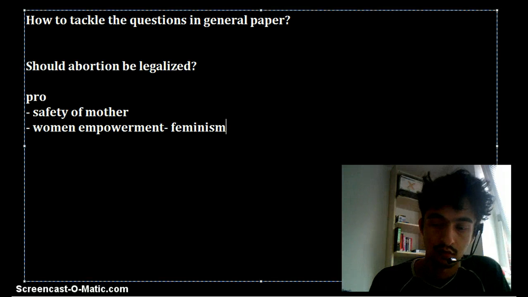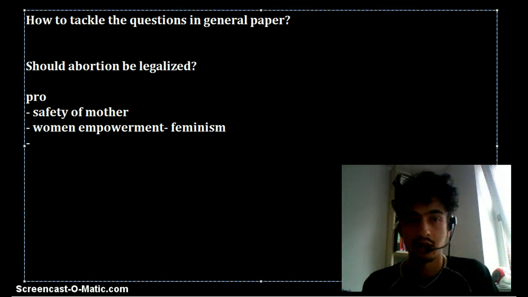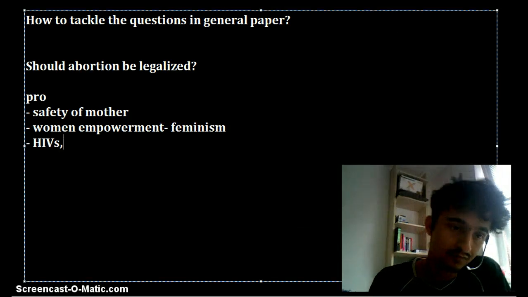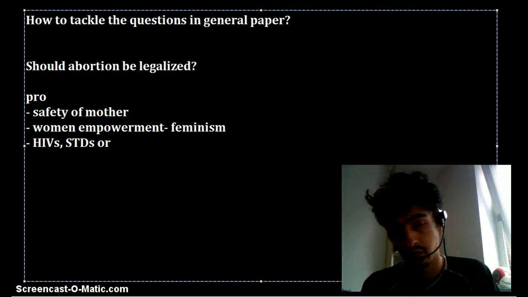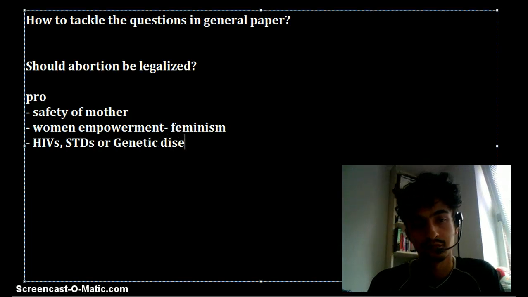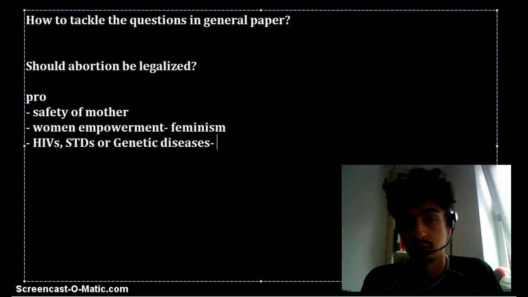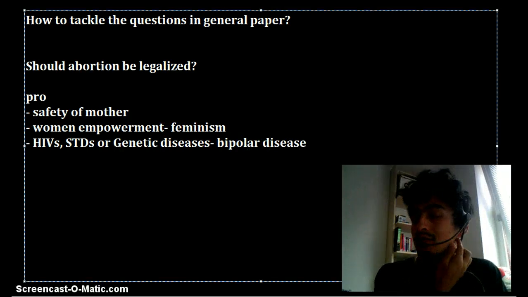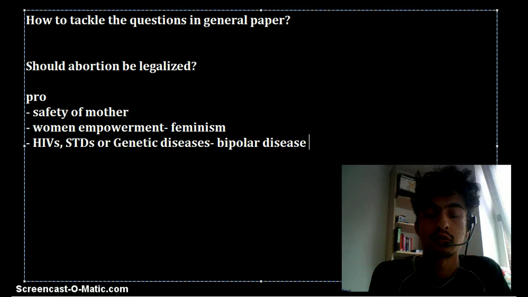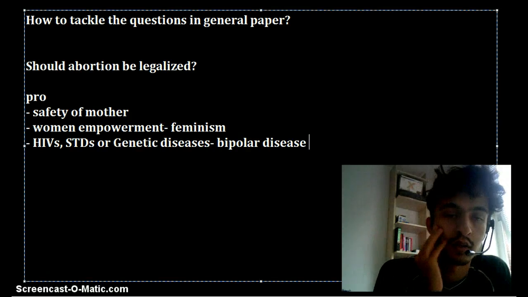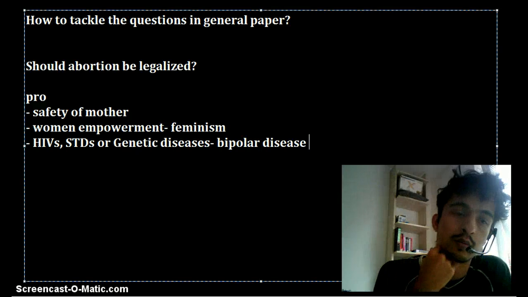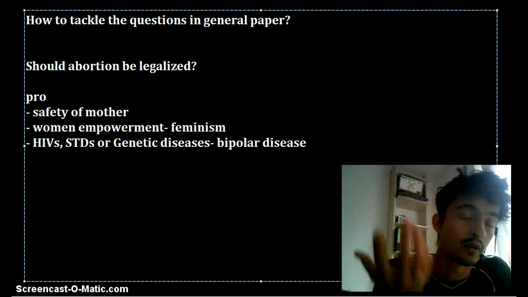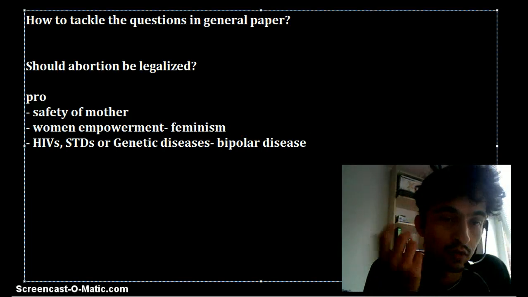Okay, and third, I could keep on saying that abortion should be legalized if there are cases of HIV or STDs, or in certain cases genetic diseases. The particular one that I have is bipolar disease, and this is genetic, so the likely chance that I'm going to transfer it to my offspring is about 20 to 30%. So in my scenario, maybe if a girl had bipolar disorder, she would want to terminate her pregnancy.